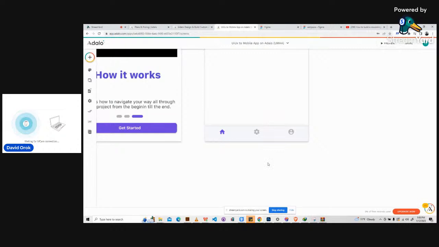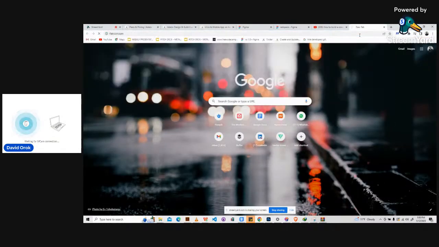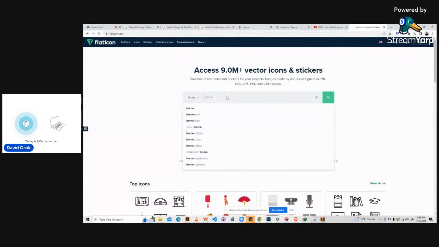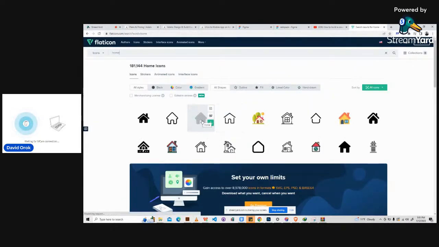Okay, so now this is one way to do it. Another way to do this, we have 10 minutes, is to go to Flaticon. Go to Flaticon and download the icon. So we can just say home. All right, so we can say home button. So these are home buttons, right?